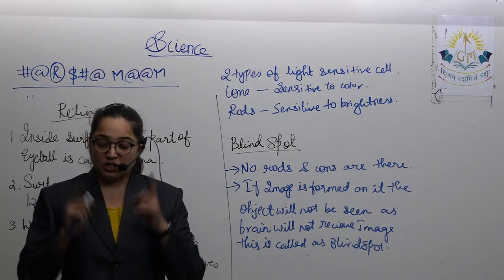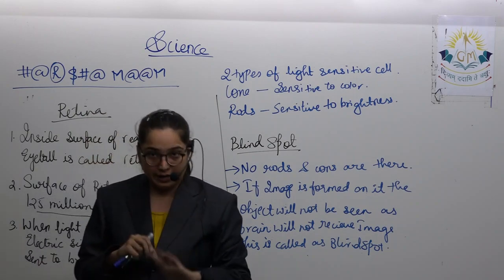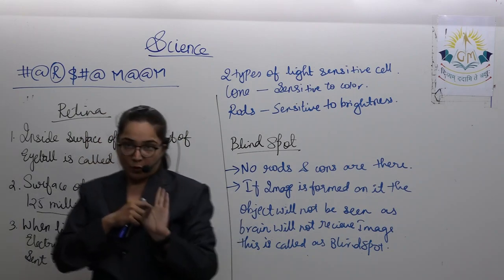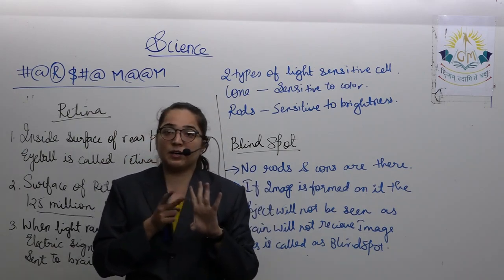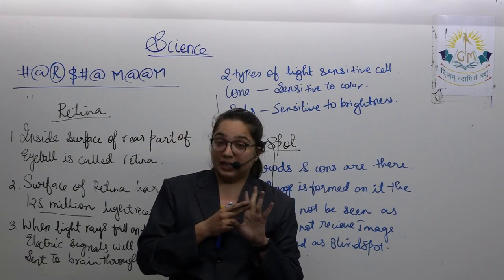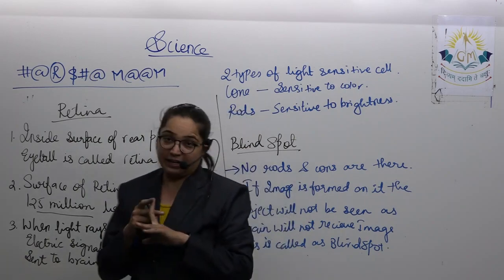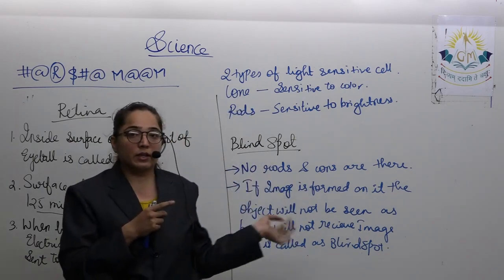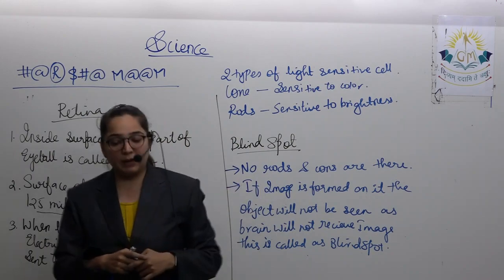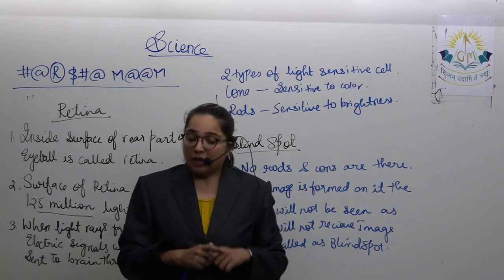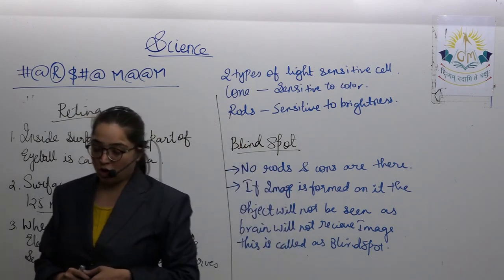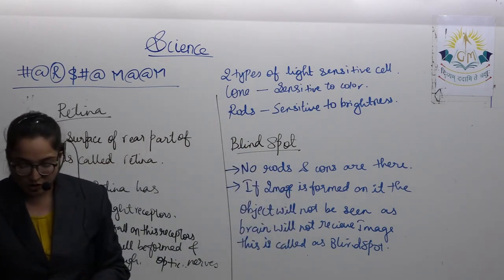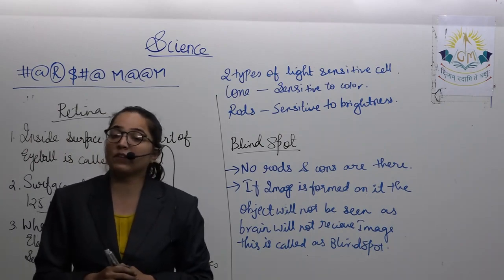Once again, just the names: cornea, iris and pupil, then eye lens. In the eye lens, one important function of ciliary muscles, retina, and the last part, which is the blind spot. Now note down this content. After that, we will move further on the next topic, which is the persistence of vision.